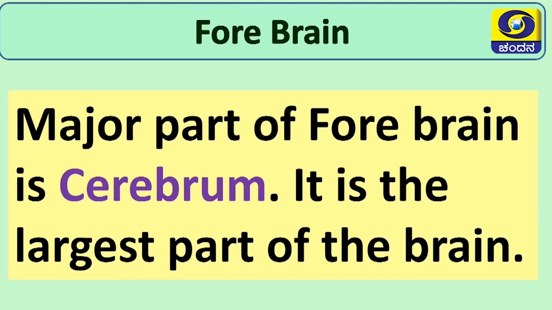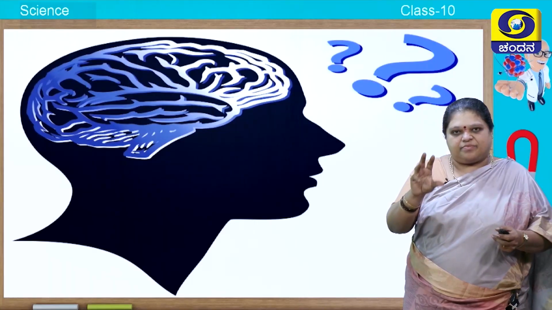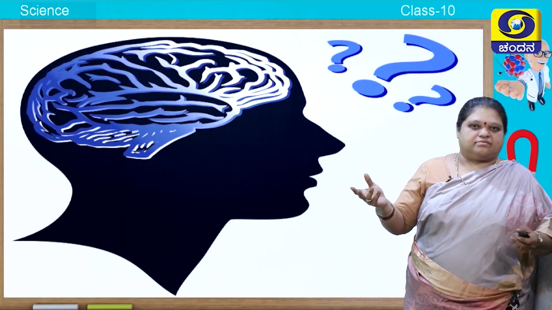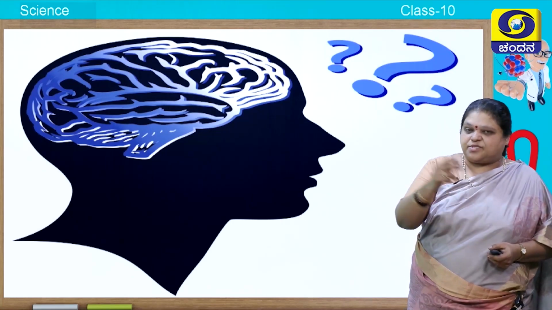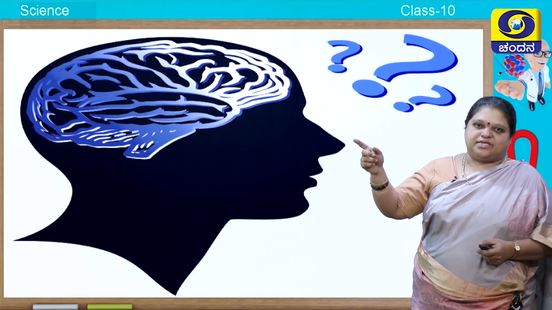Okay, write down: the major part of the forebrain is the cerebrum, the largest part of the brain. What does this cerebrum do? It is the think tank of the brain. It helps in thinking and abstract thinking. For example, A plus B whole square, you can only see the alphabets A and B. Whereas if you say 2 apples plus 2 bananas, you can think about something concrete, but here this helps in abstract